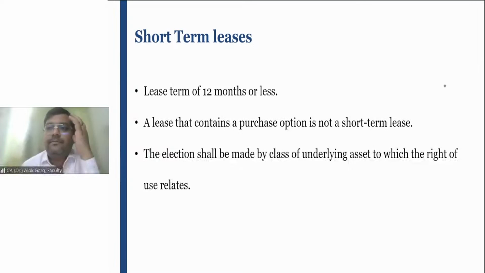Second example, the lessee has entered into a contract for 1 year, 12 months, right? With a renewal option of another 3 months. Lessee is reasonably certain that he will avail the renewal option. In this case, what is the lease term? Is it a short-term lease?